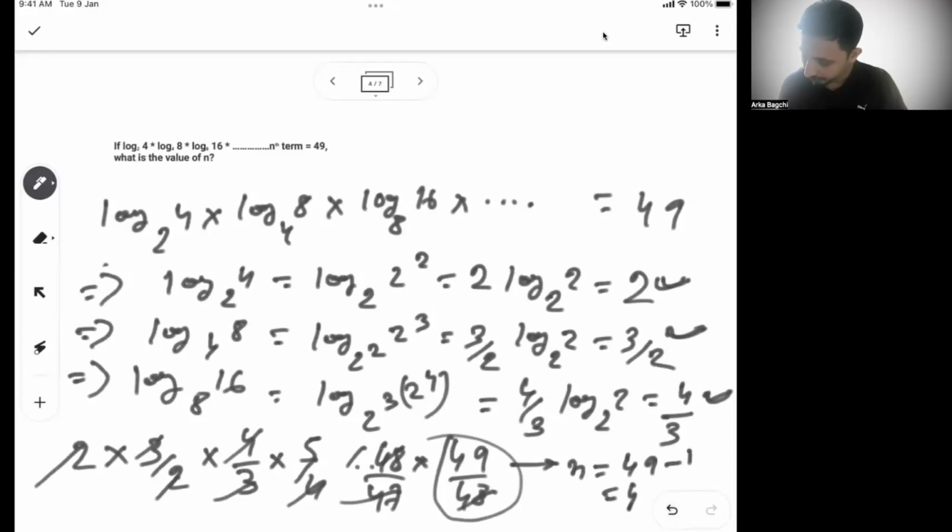N is 48, because in the first term you get 2 in the numerator, in the second term you get 3 in the numerator, in the third term you get 4 in the numerator, right? So in the 48th term you will get 49 in the numerator. So that's where you should stop, and n value should be 48. Okay, this is clear. Let's move on.